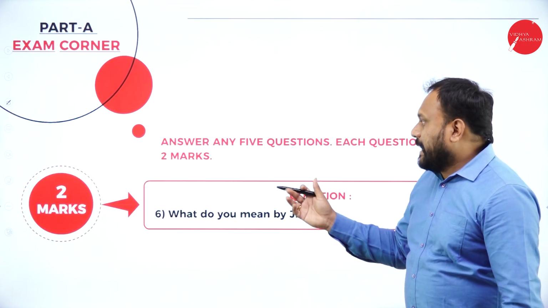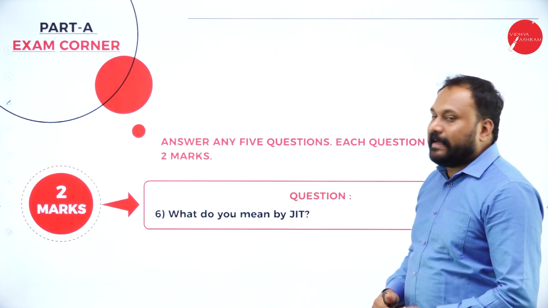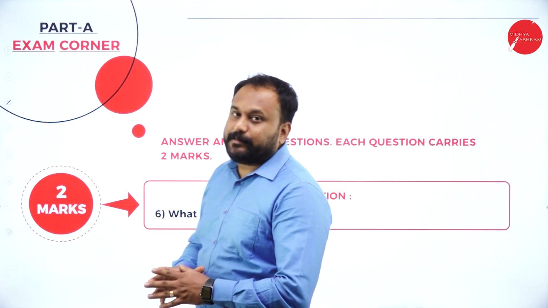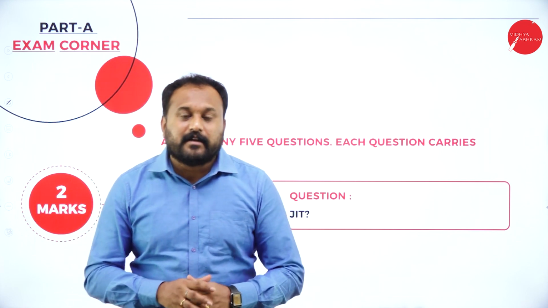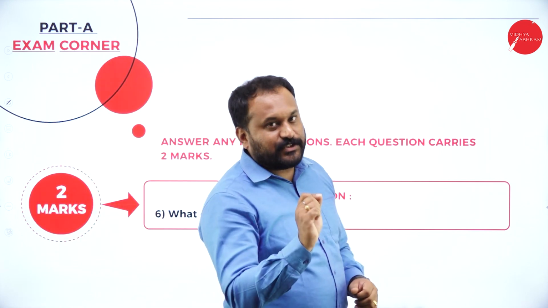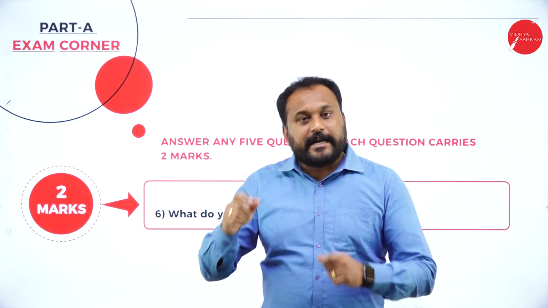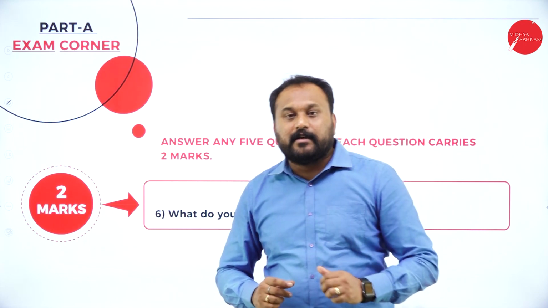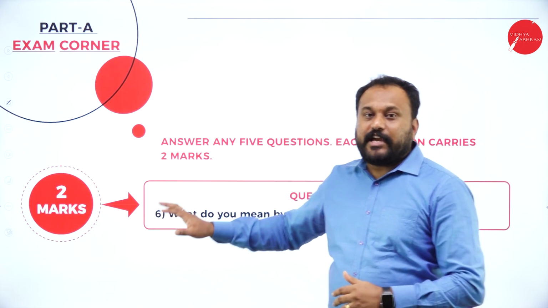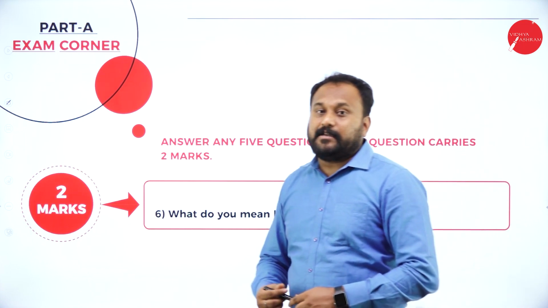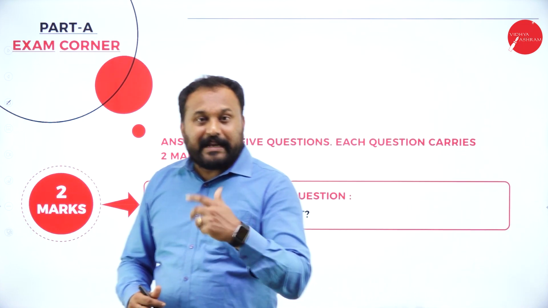The same way we have one more: what do you mean by JIT? JIT comes from the last chapter called controlling. Now in controlling, we have a topic called techniques of controlling. In techniques of controlling, we have modern technique and traditional technique. In modern technique, this JIT comes. Now what exactly is JIT? That is just in time. And JIT is a Japanese concept.